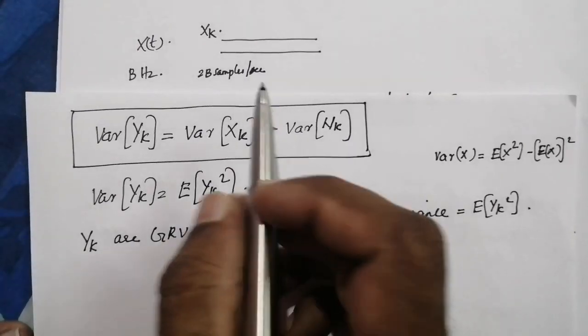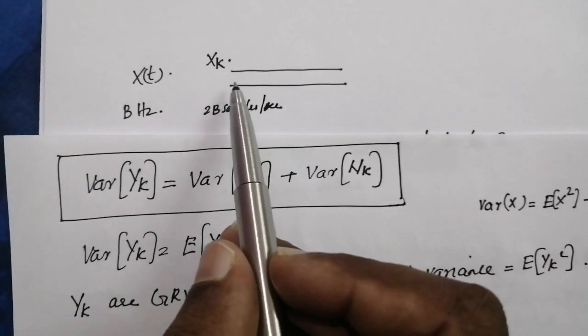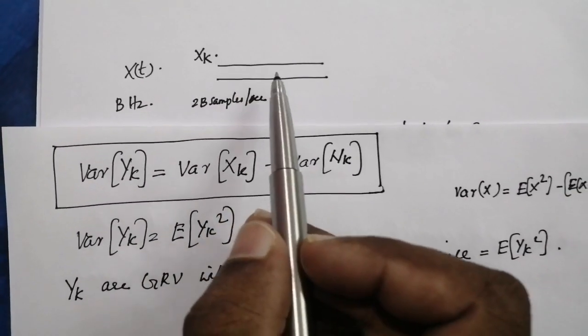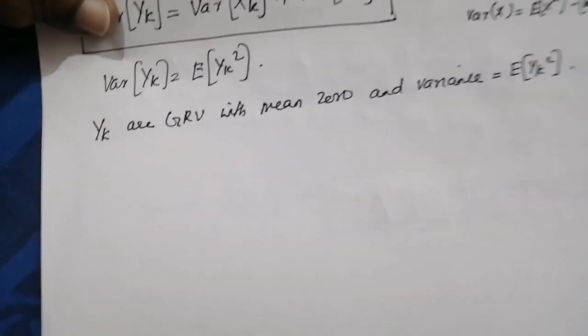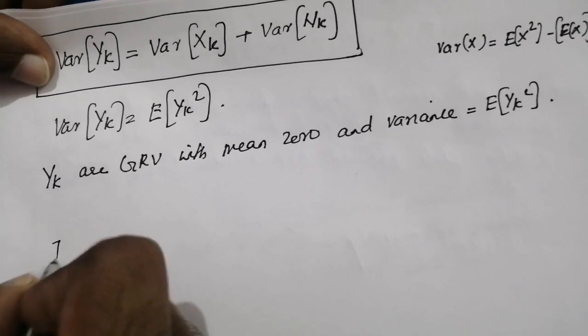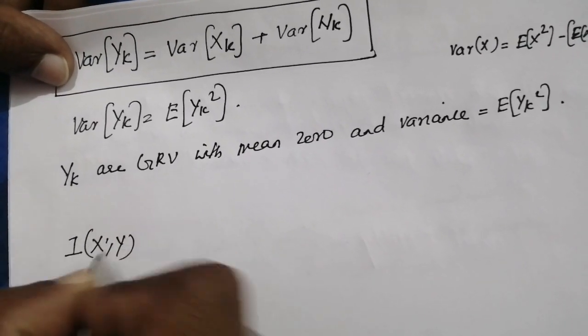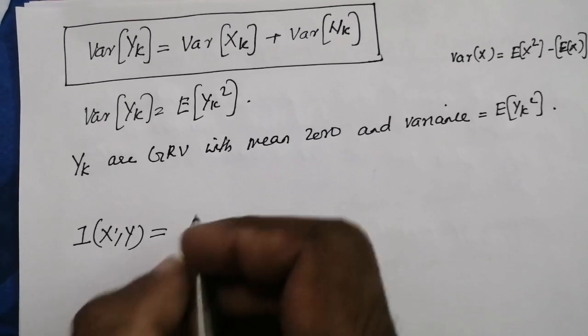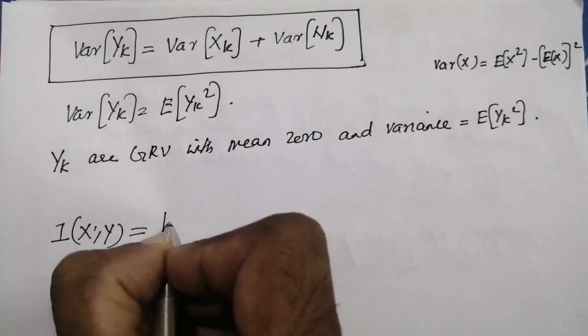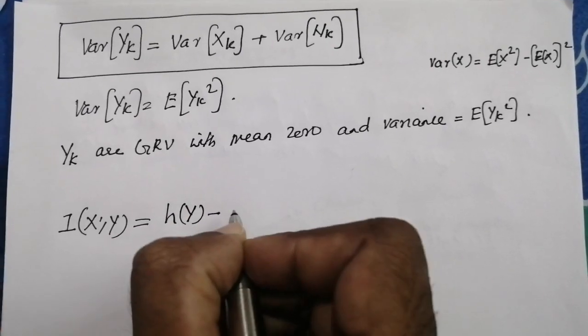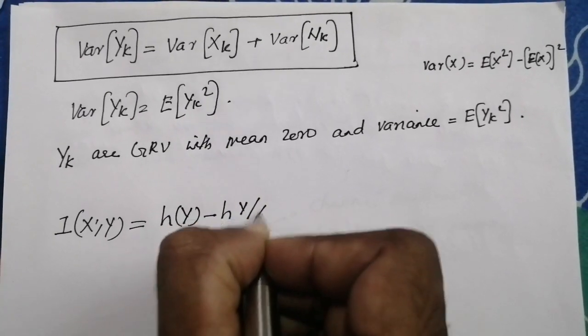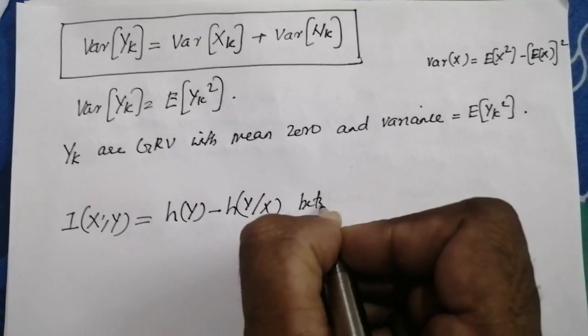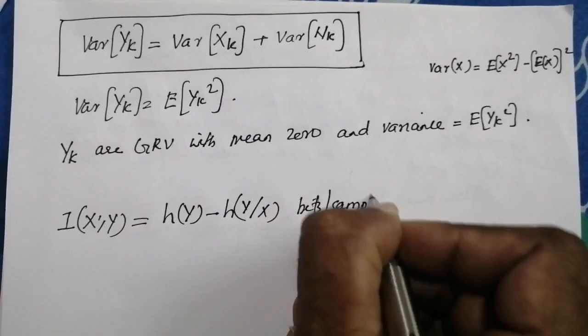Now we need to derive the capacity of this band-limited, power-limited continuous channel. We know that the mutual information of this continuous channel, since x and y are continuous random variables, is given by I(X;Y) equal to the differential entropy h(Y) minus h(Y given X), in bits per sample.